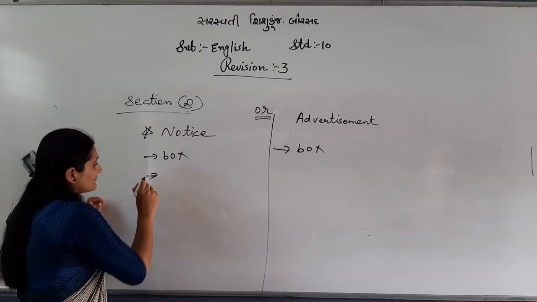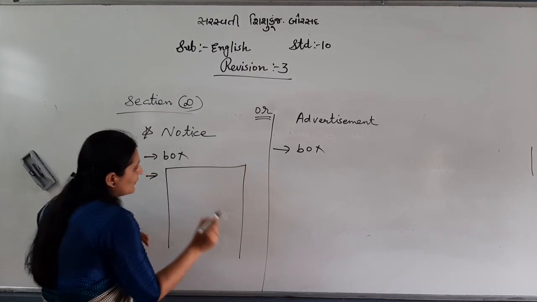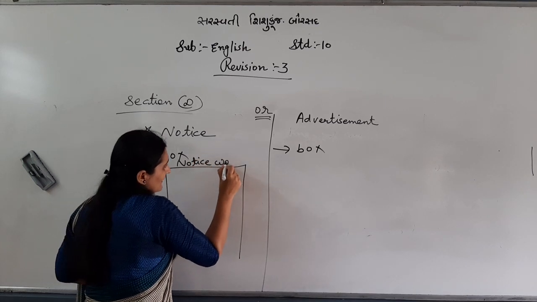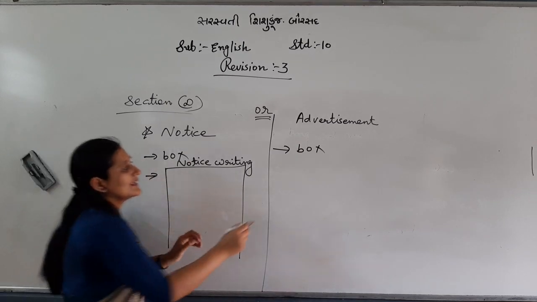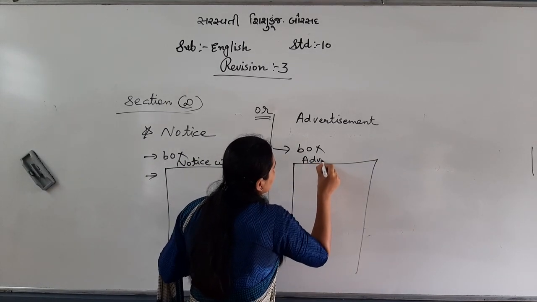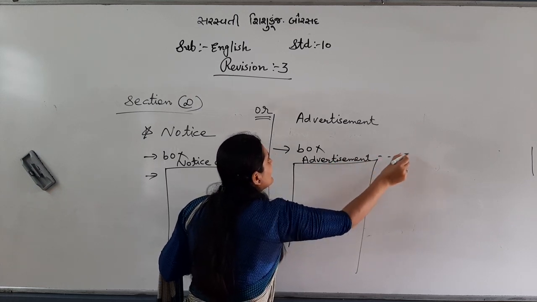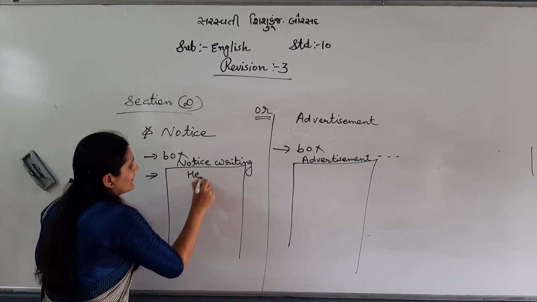Second thing, notice is very simple. Just see what to do. Here write notice writing, compulsory. Here also need to make a box, advertisement writing. After writing that, here you will write the heading.